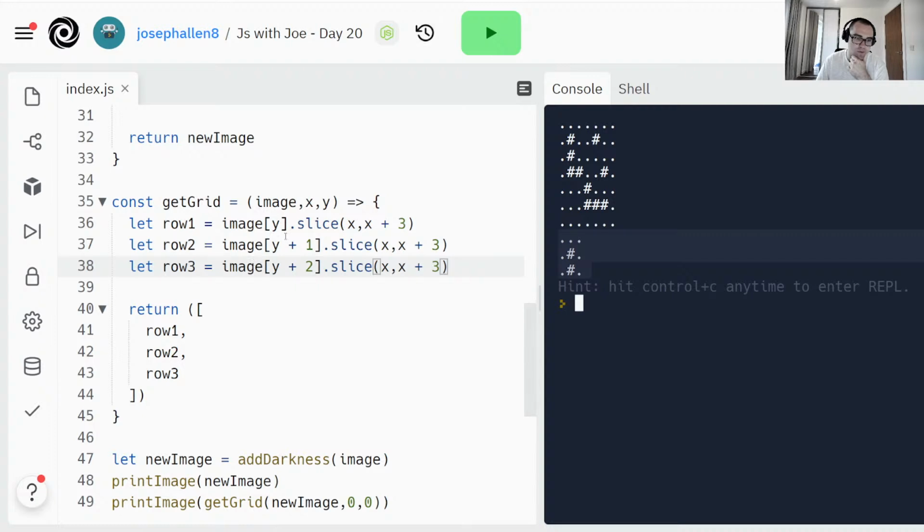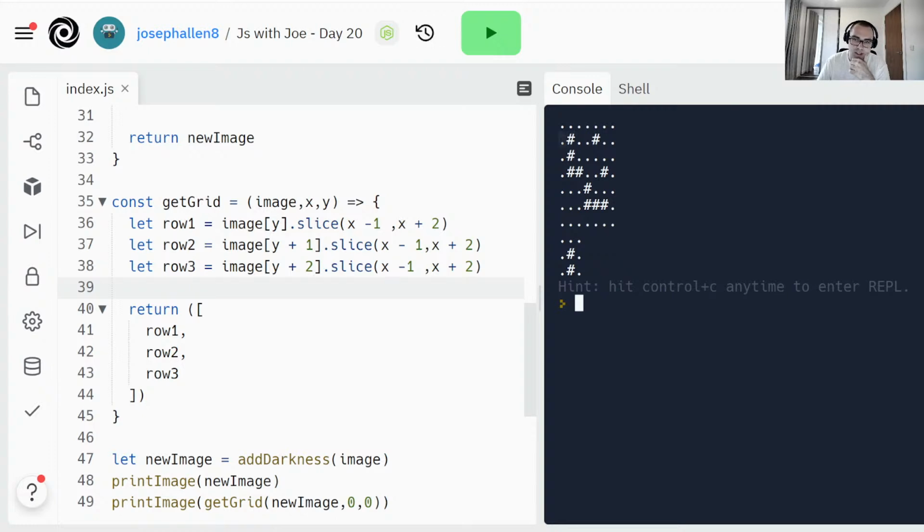So we've got the right image, but we've come at it from the wrong way. This is only going to work assuming it's always in the first position, when really our x is going to be the center. So it probably needs to be x minus 1 to x plus 2. This should also be x plus 2, this should also be x minus 1. In fact, they should all be that. Our x should refer to the center of our grid search, which should be this one, so that one should be 1, 1.